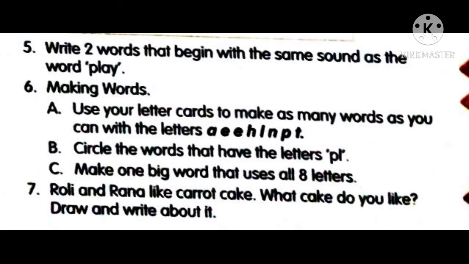Now coming to the seventh one. Rolly and Rana like carrot cake. What cake do you like? So here they have given that Rolly and Rana like the carrot cake. What cake do you like? So basing on that, you want to write one sentence and you want to draw and write about it. So draw the cake and write few sentences about your cake which you like.